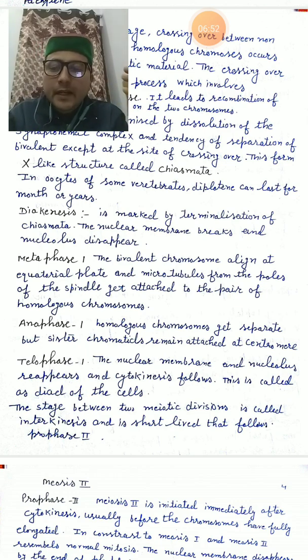The nuclear membrane disappears by the end of prophase 2. The chromosomes become compact. Chromosomes यहाँ पे compact हो जाएंगे. जैसे metaphase 2 आएगा, chromosomes align at the equator and microtubules attach with the kinetochores of sister chromatids. Kinetochore is the attachment site where chromatids will attach. जो arms होती हैं chromosomes की वहाँ पे attach होती हैं.